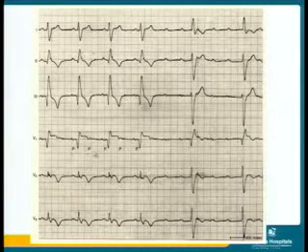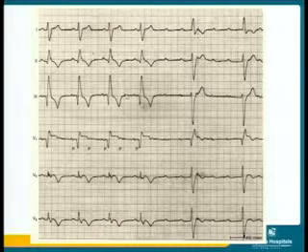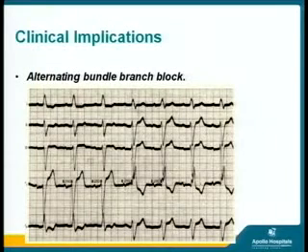Here you can see the PP interval, and then suddenly there is a dropped beat, there is no QRS, and then again it is followed by QRS. You can also see that there is an alternating RBBB, which shifts into LBBB. So this is again a common third degree AV block. This is again the blown up picture of the alternating bundle branch block which may occur.